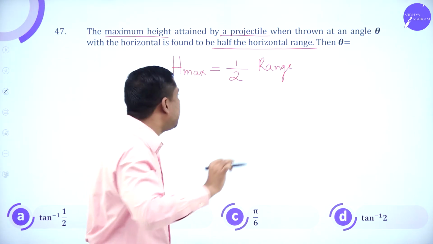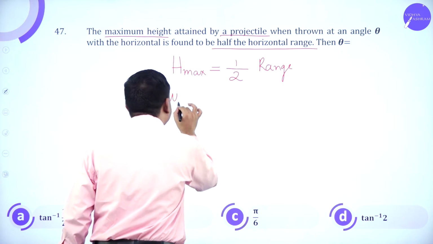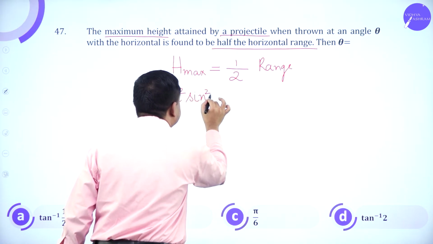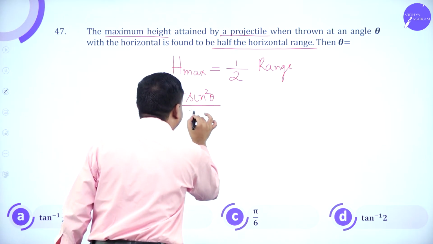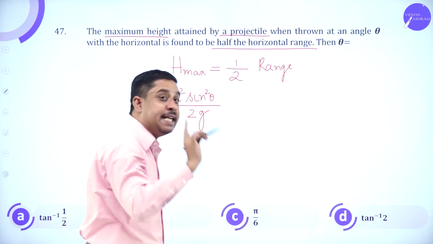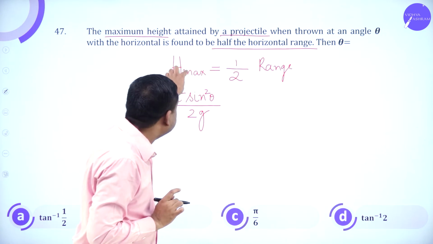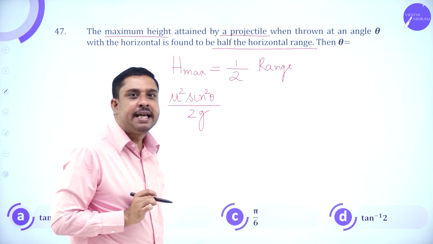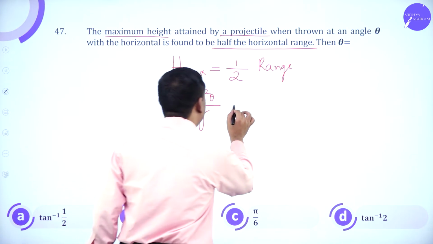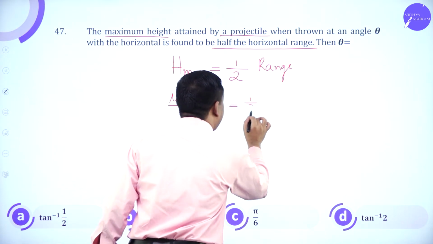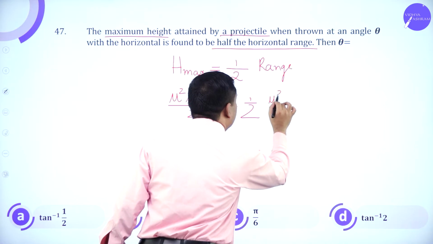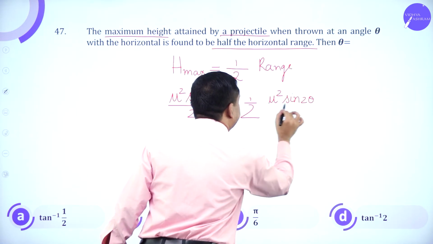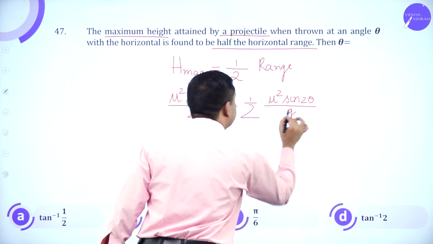Now, what is the expression for maximum height? U square sin square theta by 2g. You should remember this. Maximum height, u square sin square theta by 2g, is half of u square sin 2 theta by g.